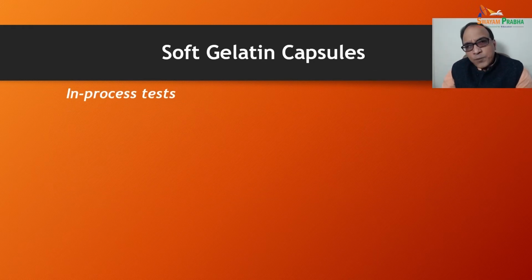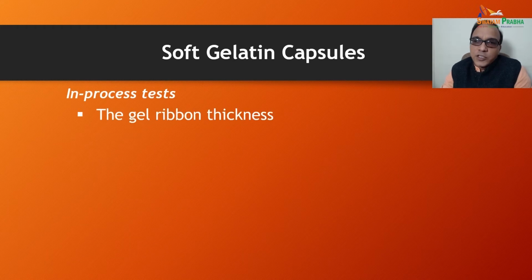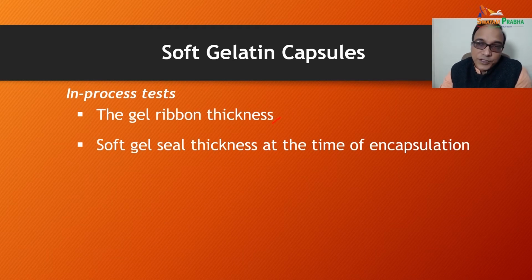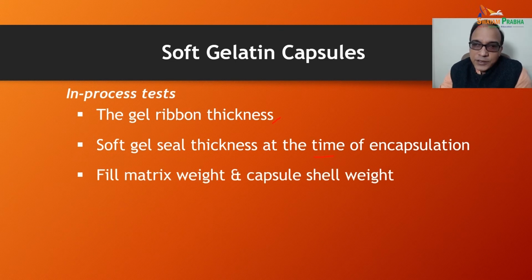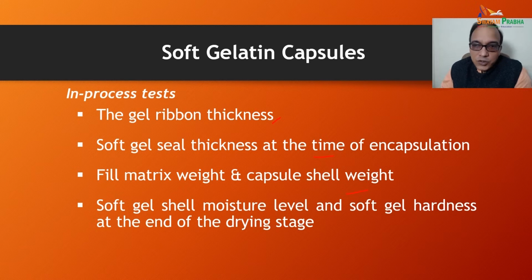Okay, what are the in-process tests we perform in soft gelatin capsules? The gel ribbon thickness we check. Soft gelatin seal thickness is checked at the time of encapsulation. Film matrix weight and capsule shell weight are observed in process. Soft gel shell moisture level and soft gel hardness at the end of the drying stage are observed in process.